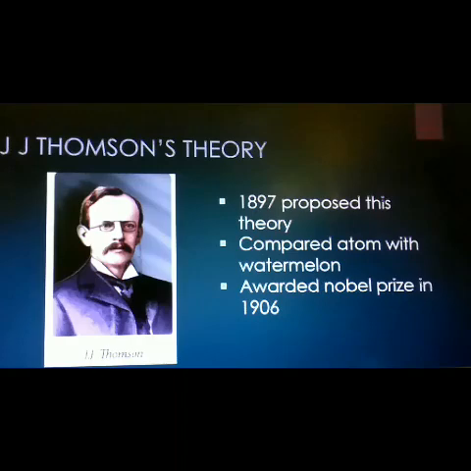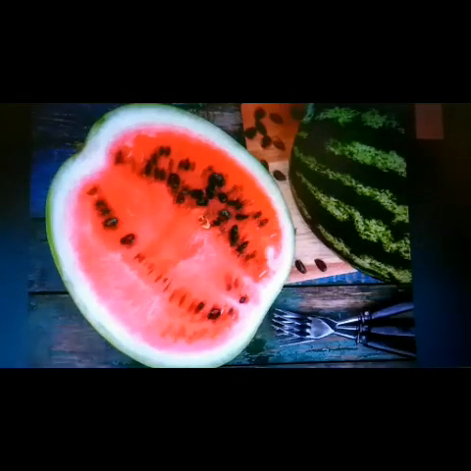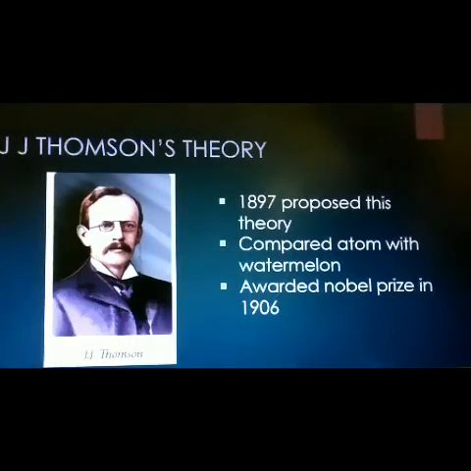He compared an atom with a watermelon. With the help of the watermelon, he proposed the structure of an atom. And he was awarded the Nobel Prize in 1906, mainly for the discovery of the electron.